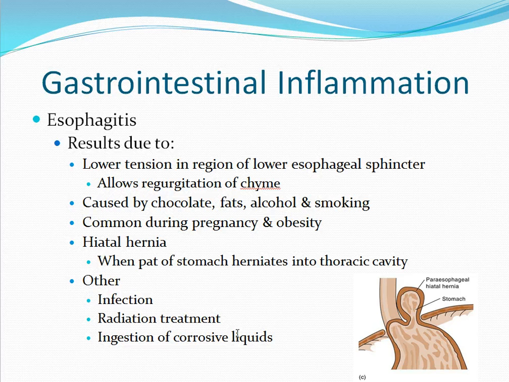It could also be due to a hiatal hernia. This is what is pictured here at the bottom of the slide. A hiatal hernia occurs when part of the stomach herniates into the thoracic cavity. This can also cause the gastric contents to reflux. The stomach will herniate through an enlarged or loosened esophageal hiatus. The esophageal hiatus is the opening in the diaphragm where the esophagus passes through. Some other causes of esophagitis could be infection, radiation treatment, or the ingestion of corrosive liquids.